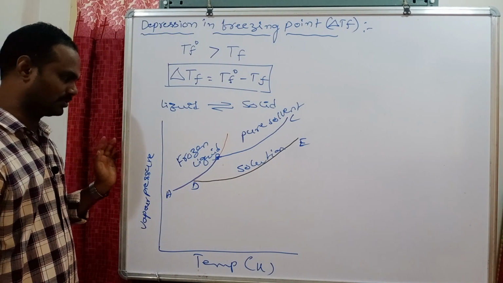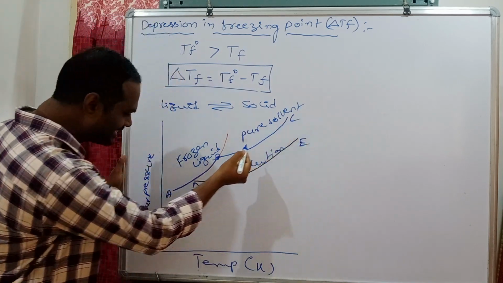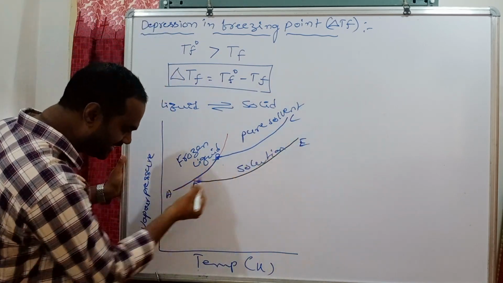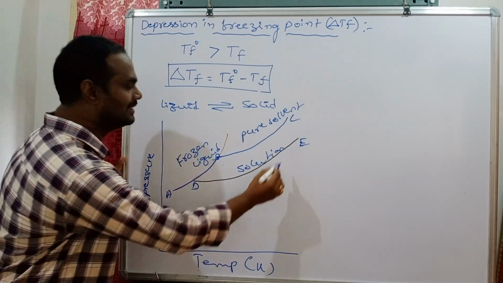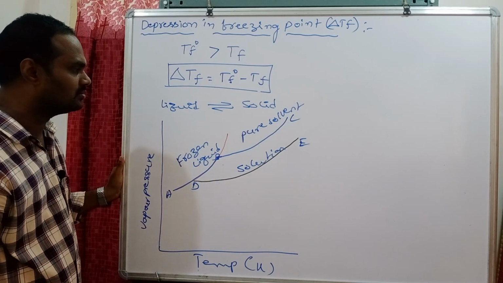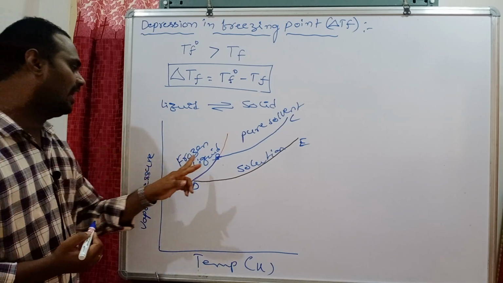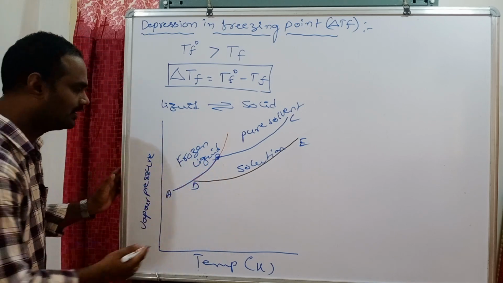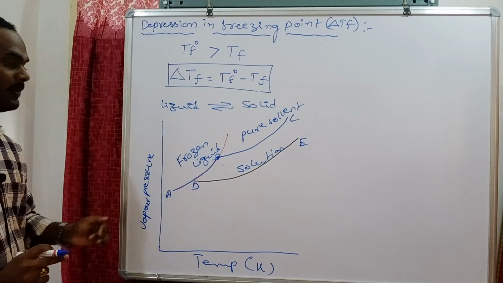According to this graph, for the pure solvent, with decreasing temperature, vapor pressure also decreases along the BC curve. From B to A, the vapor pressure decreases steeply.